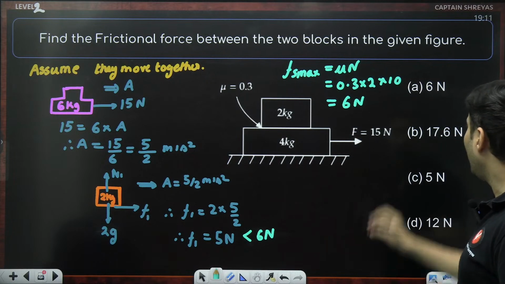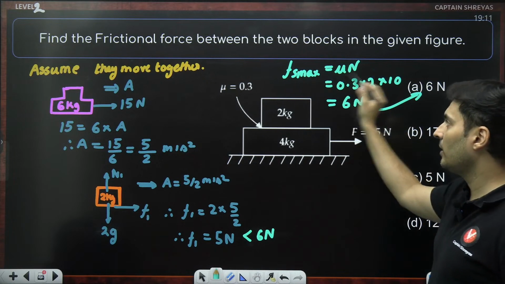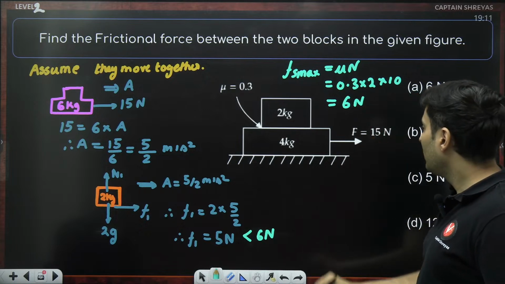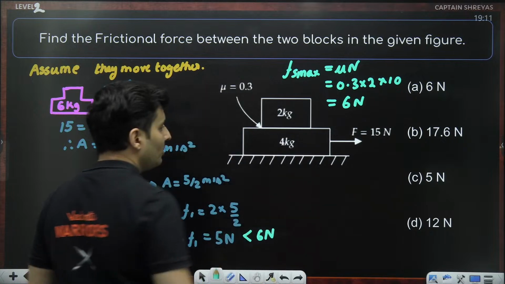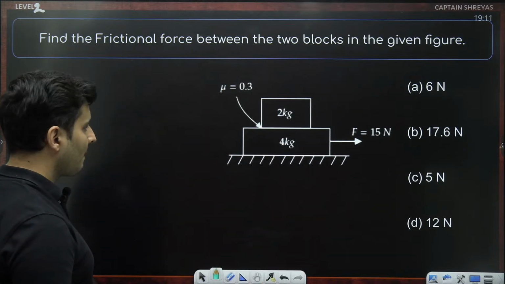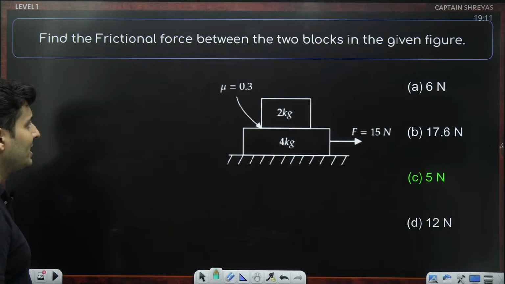A lot of people, I have seen, mark the answer as 6 Newton by calculating Fs max, mu N. Guys, it is the limit. You have to check the actual value. So hence the answer should be 5 Newton, not 6 Newton. Perfect.